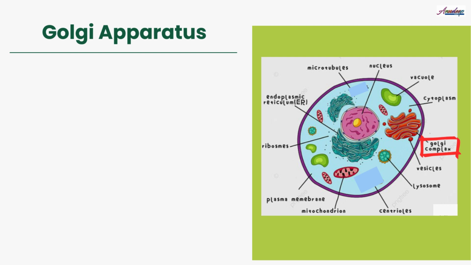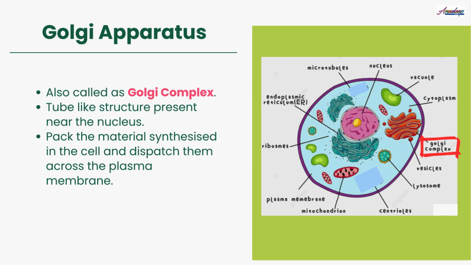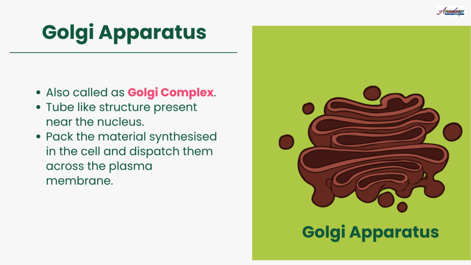Next cell organelle is Golgi apparatus. Golgi apparatus is also called as Golgi complex. This organelle was named after the scientist Camillo Golgi, who discovered it in 1898. They are tube-like structure which are present near the nucleus. The main function of Golgi apparatus is to pack the material synthesized in the cell and dispatch them across the plasma membrane.